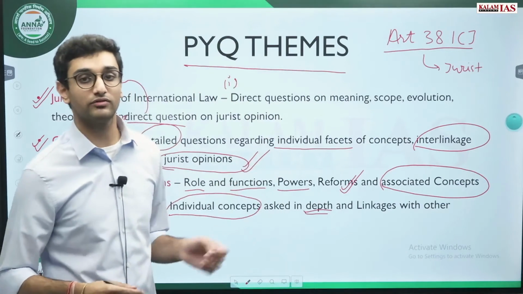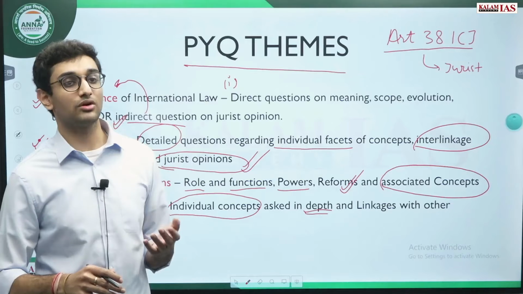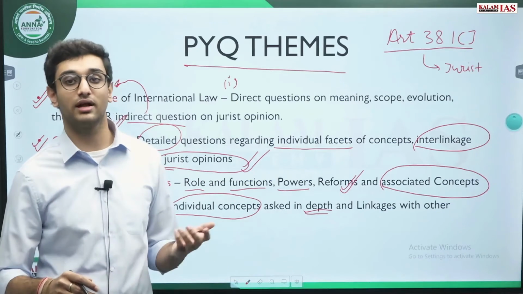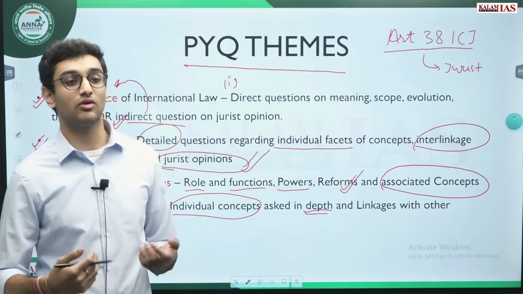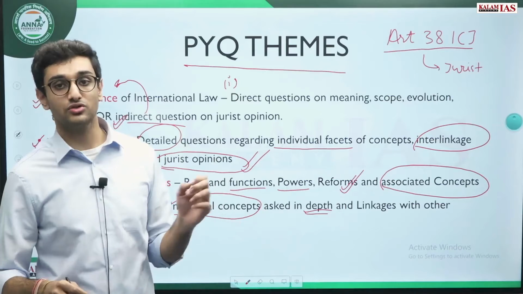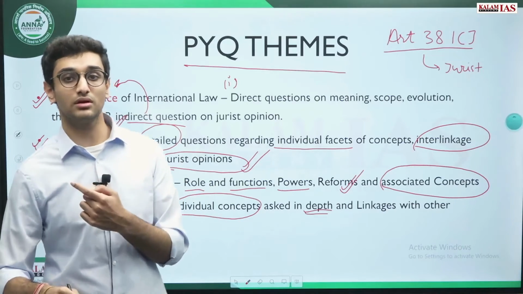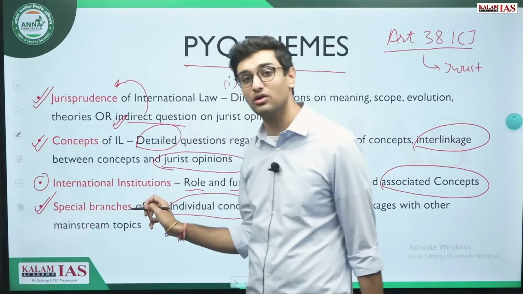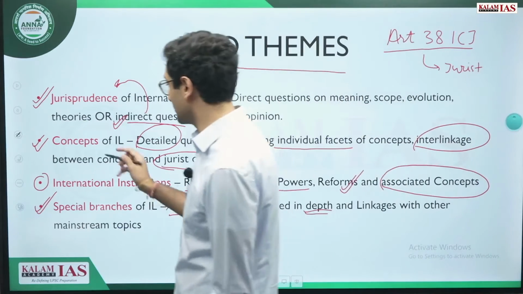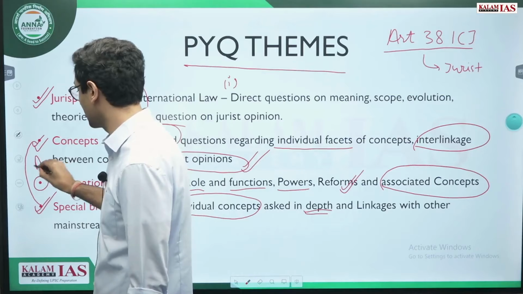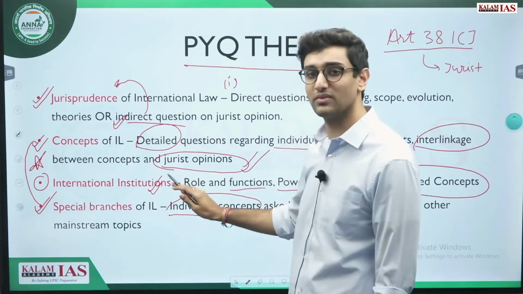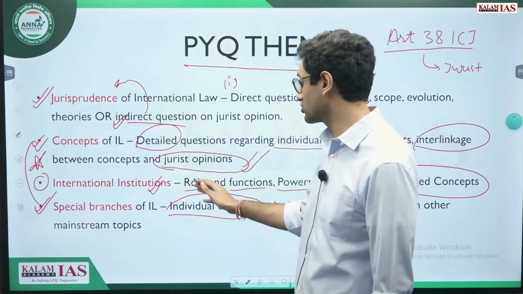For example, the law of the sea. Every year there may be a question on what are the rights and obligations in the continental shelf, in the contiguous zone, in the exclusive economic zone, or what is hot pursuit. So these are individual concepts in a special branch of international law, and detailed questions on these individual concepts are asked. So basically this and this we need to prepare in detail. Here, since direct questions are asked, there is no need to stress over this.